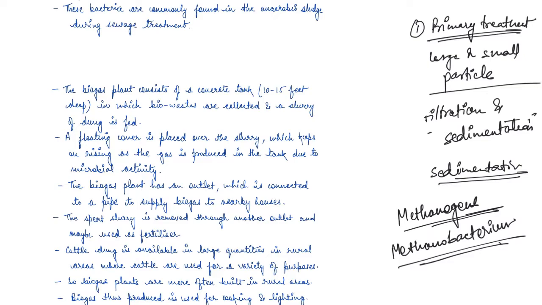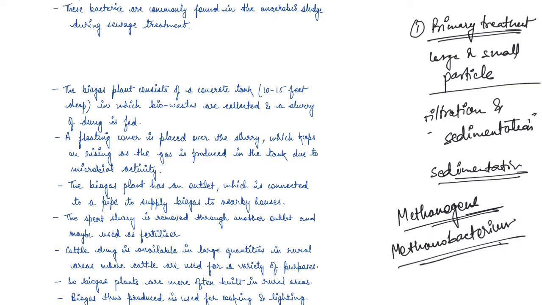Now, we have cattle dung, which is available in large quantities in rural areas where cattle are used for a variety of purposes. Then we have various farms which focus on dairy farming, and there you have a lot of cattle dung available, right?